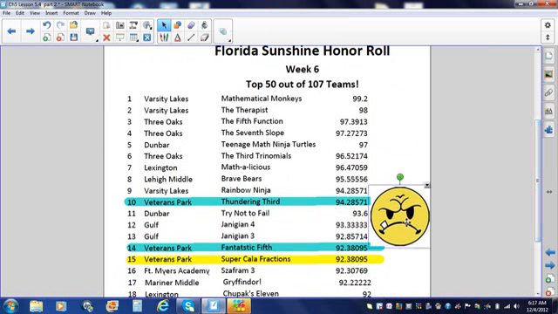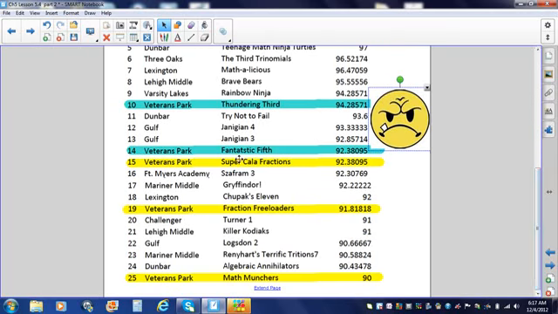Ooh. What's the face for? Come on, are you kidding me? You let Mr. McGrath's class beat you and get number 10? You should feel ashamed of yourselves. And you let another class from Mr. McGrath beat you. Though technically, if you were in the class with the supercalifractions, technically you tied. But if you're a fraction freeloader or you're a math muncher, you let 2 classes beat you. That is unacceptable. Get with the program. Quit channeling your inner bears or inner Chris Ponder.